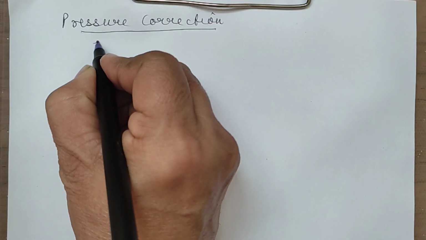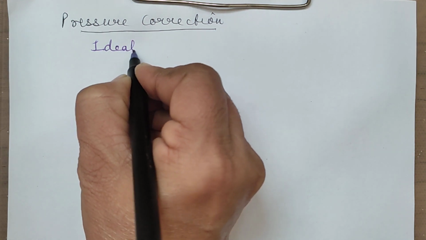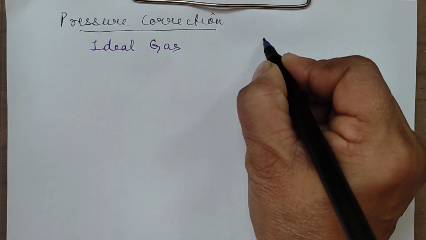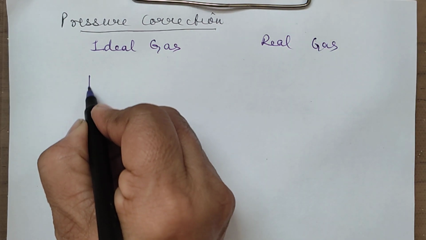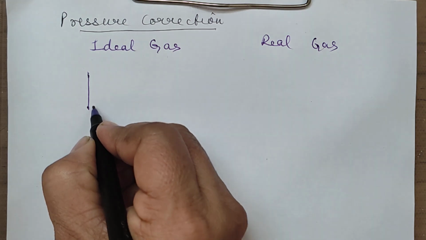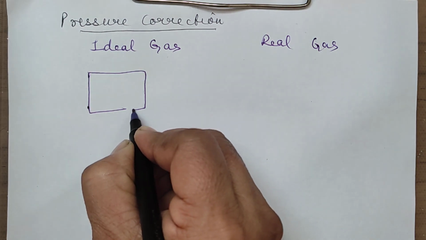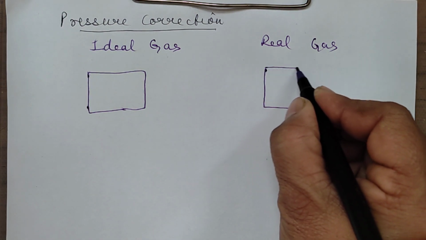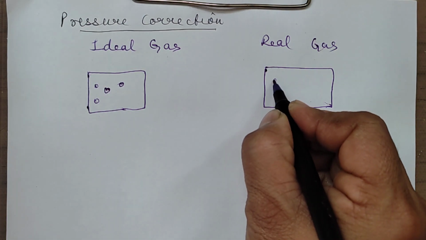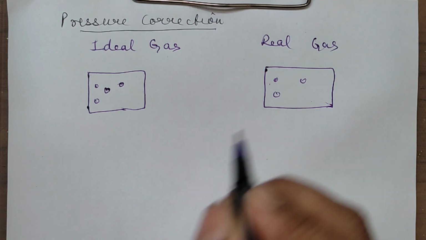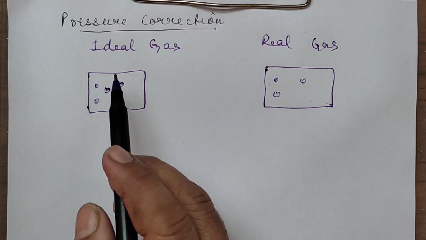Again, we are going to compare an ideal gas and a real gas. This is a container in which you have an ideal gas, and this is a container in which you have a real gas. These are the gas molecules present here. These are the molecules present here. I'm just drawing a few of them. Now, what is the pressure?